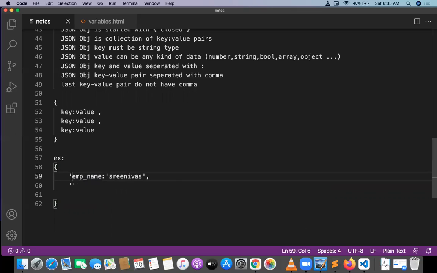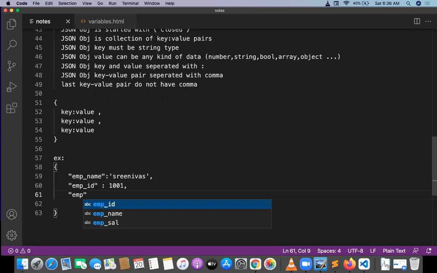Employee name must be a string, and that will be in double quotes, not single quotes. And employee ID 1001, and employee qualification, MCA.